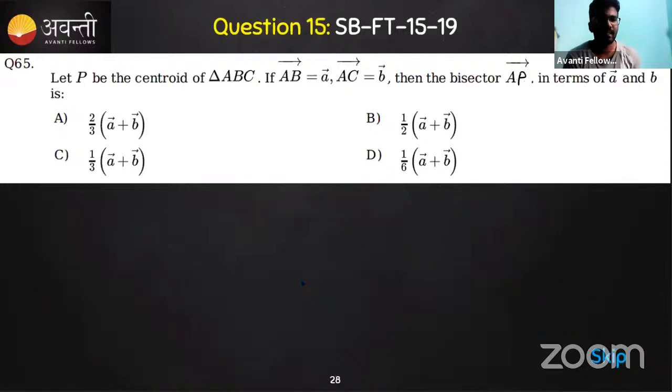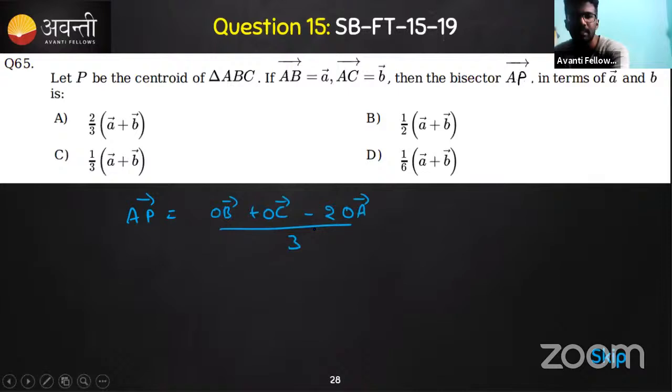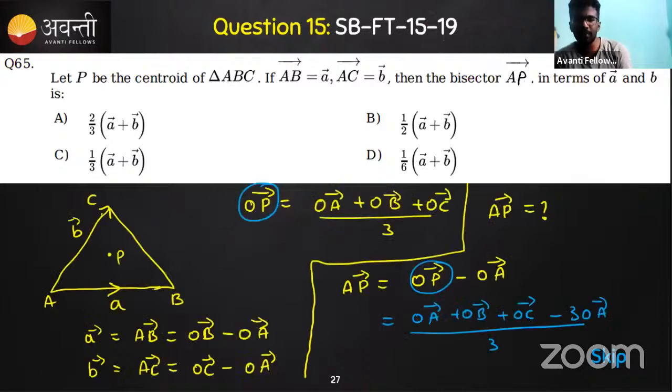Yes, right. So we got our answer here for the AP vector. What are the things we got? We got the OB vector and the OC vector, and minus 2 times the OA vector, divided by 3. So OB plus OC, and OA minus 3, we'll get minus 2 here. All of you understood?